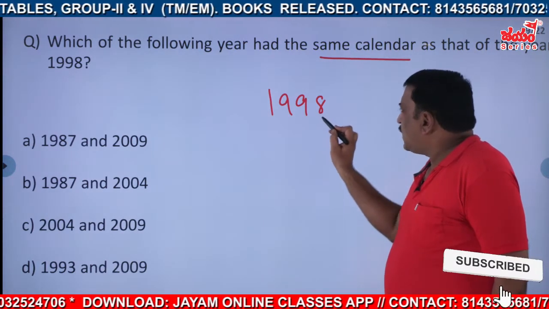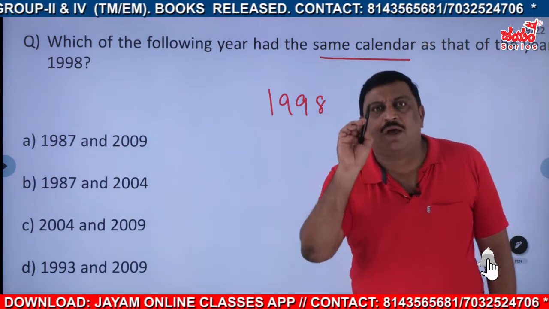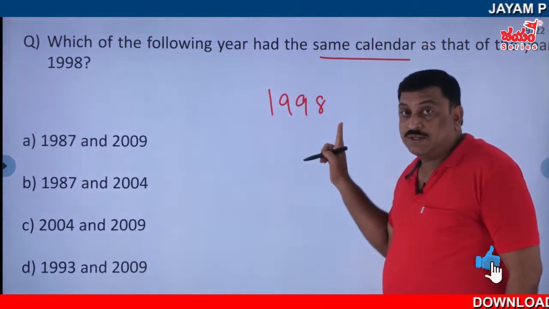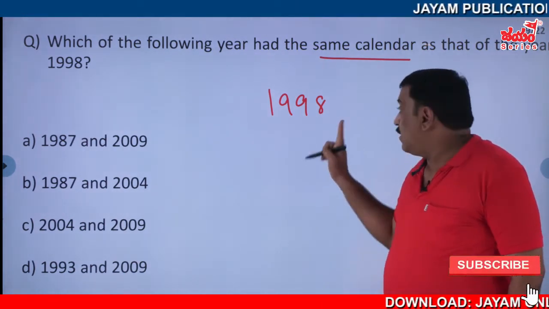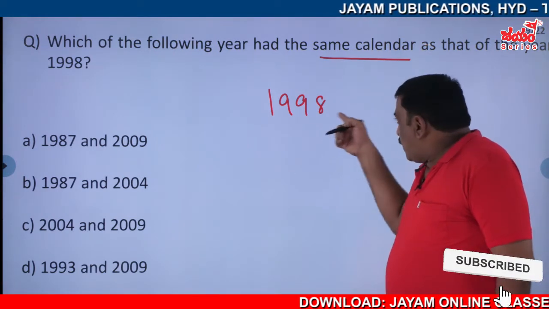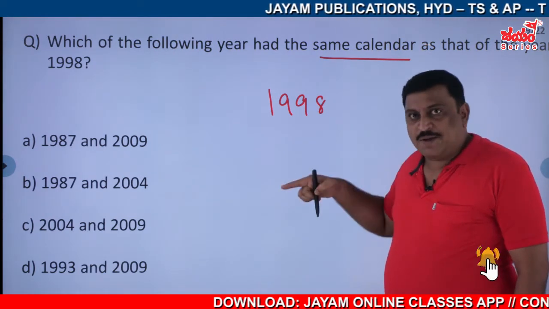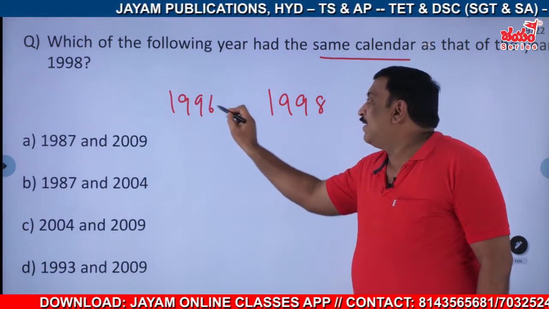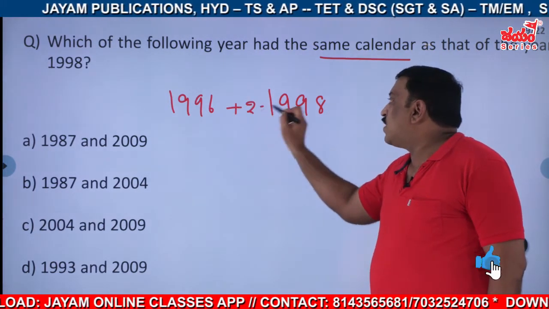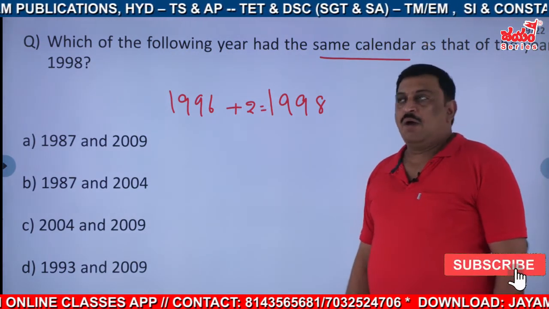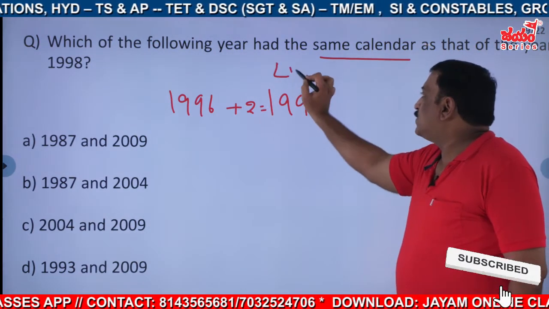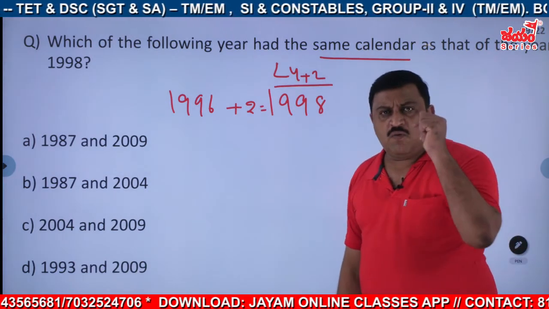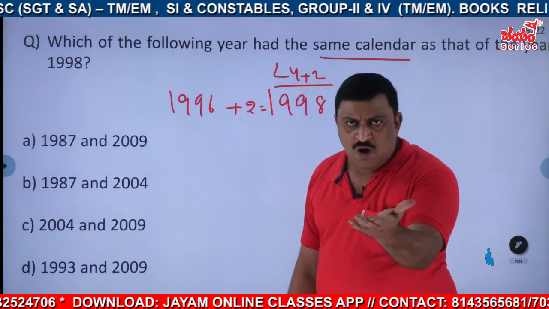1998 seems to be a leap year. Be cautious about this. It seems to be a leap year, but no. After 2 years, you get 2000, which is a leap year. Before it, 1996 is a leap year, but 1998 is not a leap year. It is 2 years after a leap year. Again, leap year plus 2. So we have to go plus 11 or minus 11.